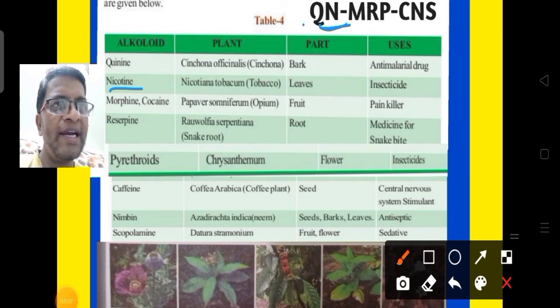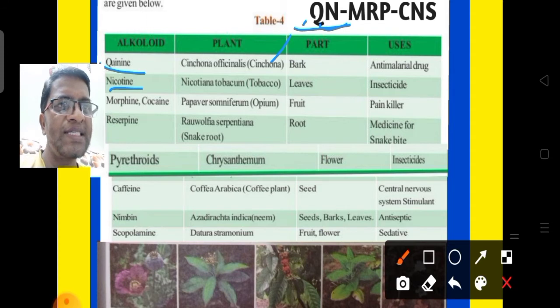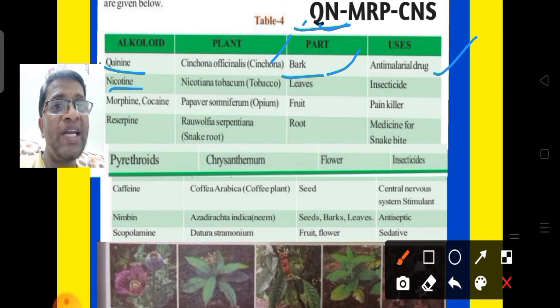The first letter is Q. Q for quinine. Quinine we can get from the plant Cinchona officinalis. From which part? From the bark. It is used as an anti-malarial drug, or it is helpful for the prevention of malarial fever.